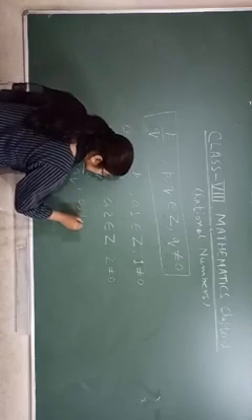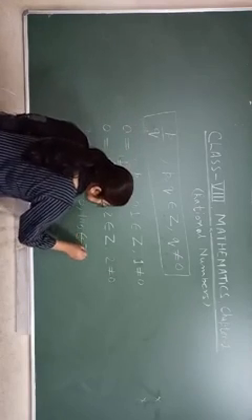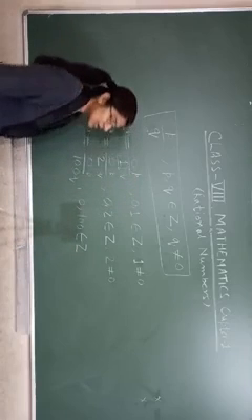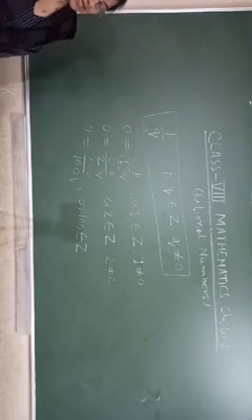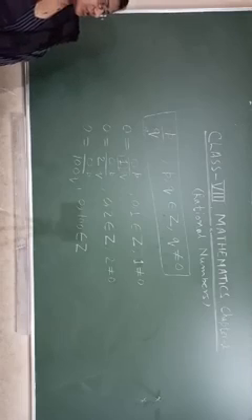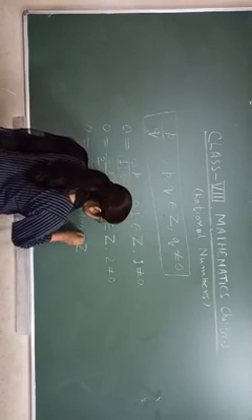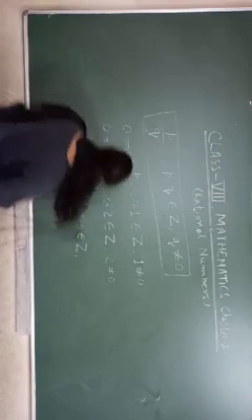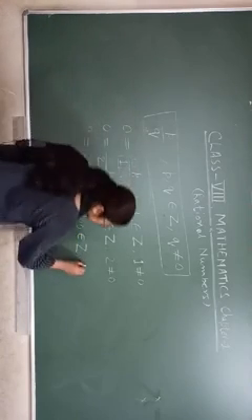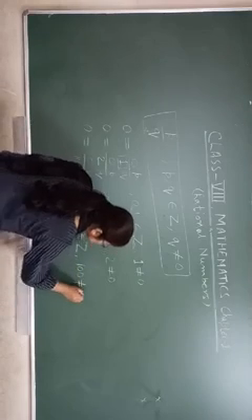0 and 100 both belong to integers. Z represents integers. And look here, what is your q? Q is 100 and 100 is not equal to 0.